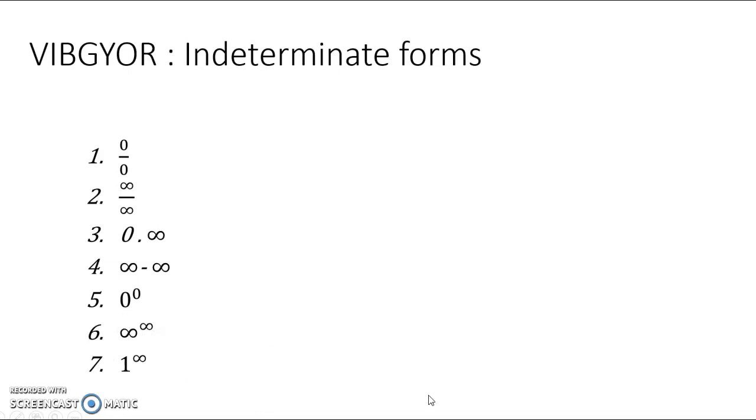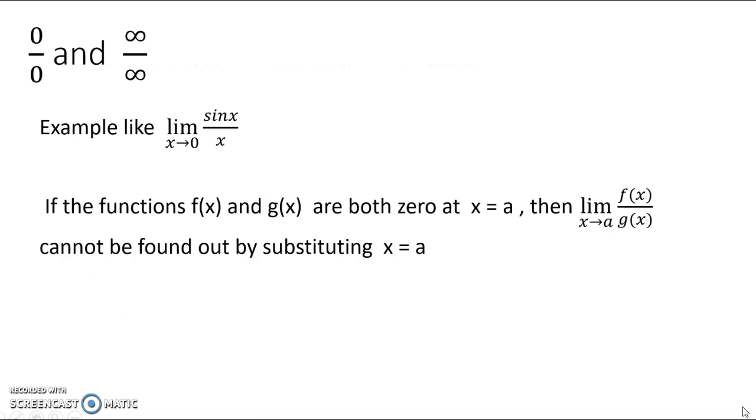So first is 0 by 0 and infinity by infinity. This is an example, actually, limit x tending to 0 of sin x by x. If the functions f of x and g of x are both 0 at x equal to a, then limit x tending to a of f of x by g of x cannot be found out by substituting x equal to a.